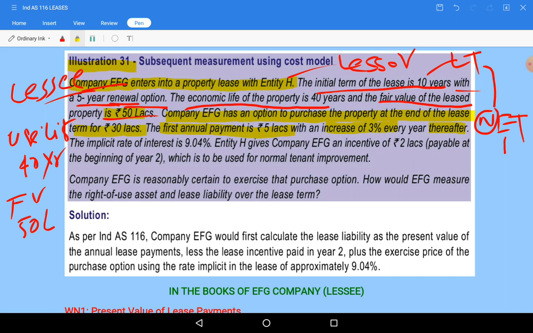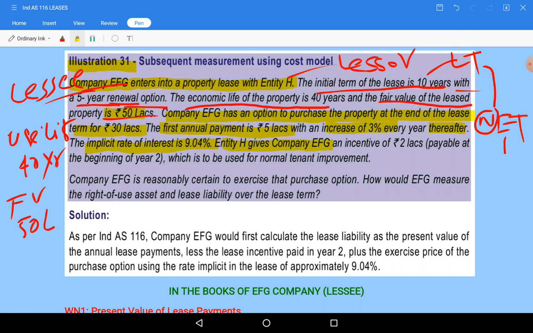Okay, the implicit rate of return of interest is given as 9.04%. Interest rate is how much, discounting factor is how much, 9.04%. Okay, that is okay, no problem.